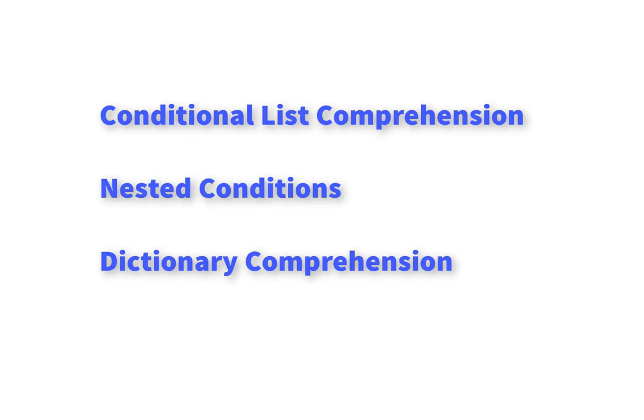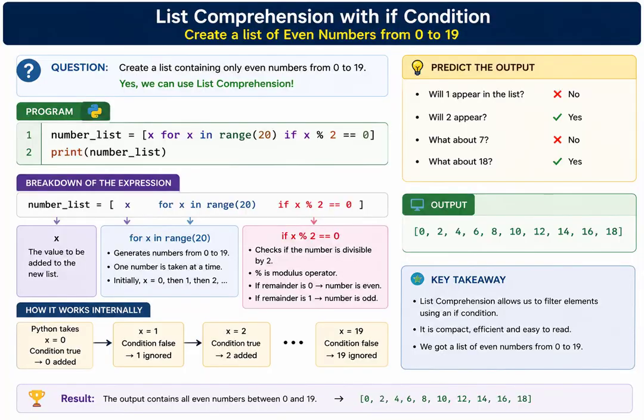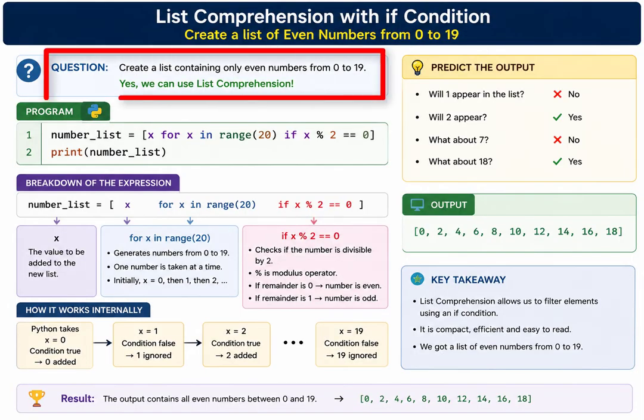Welcome back, everyone. So far, we have learned two important concepts. First, we learned how Lambda functions help us write small anonymous functions. Then we learned how list comprehension allows us to create lists in a much shorter and cleaner way compared to traditional for loops. Now I have a question for all of you. Suppose I ask you to create a list containing only even numbers from 0 to 19. Can we still use list comprehension?